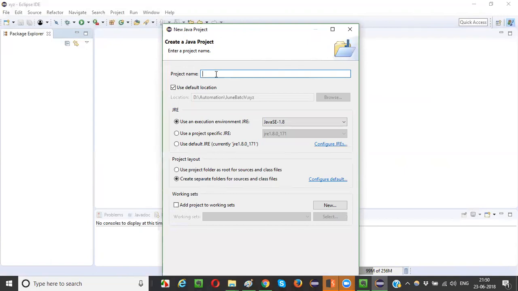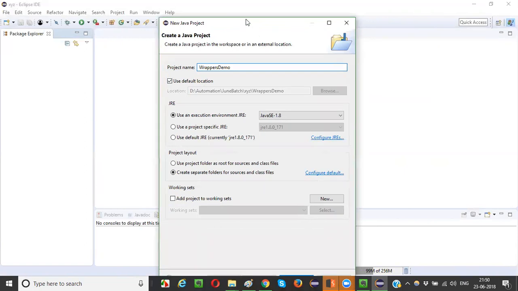Okay. Project name. What is the project name? Anything you can give, for wrappers demo. Click on this finish.